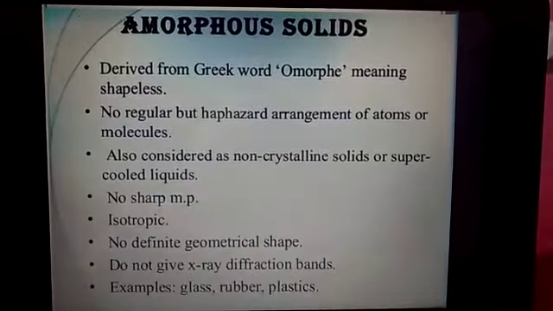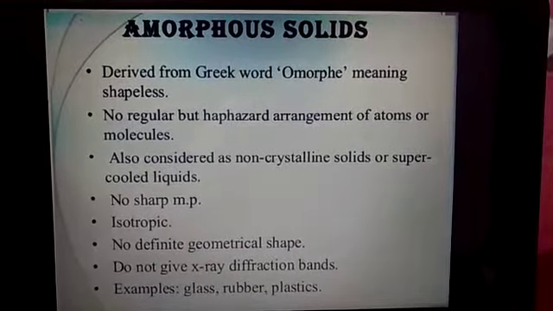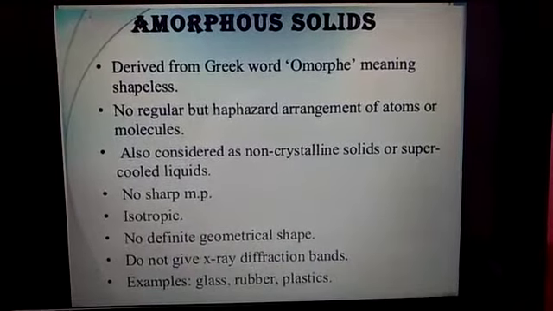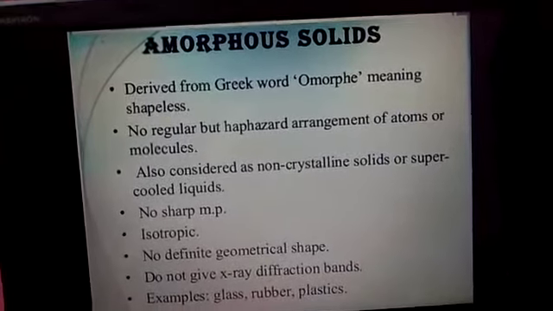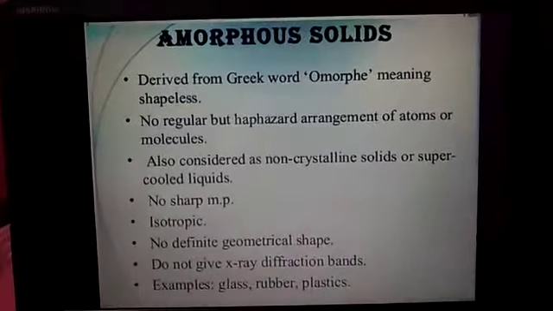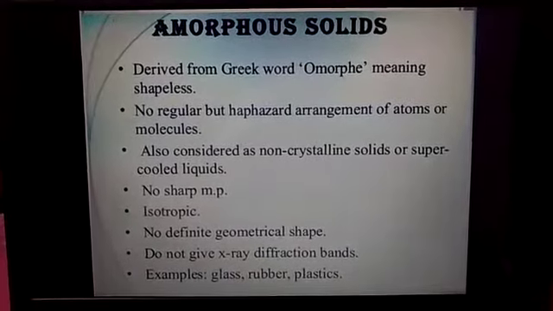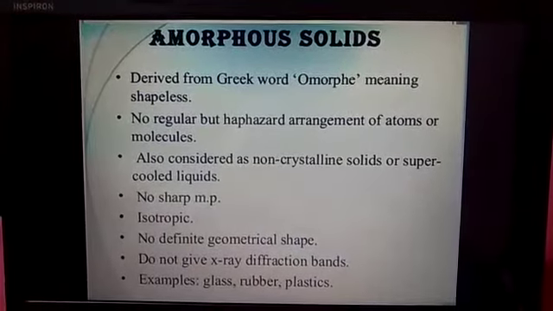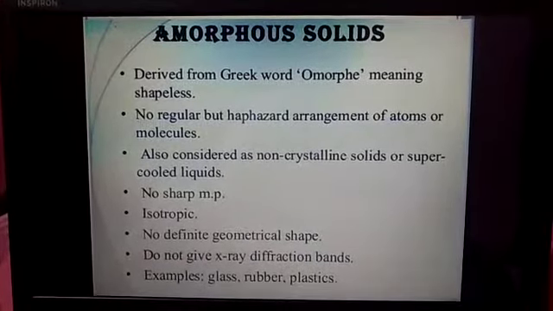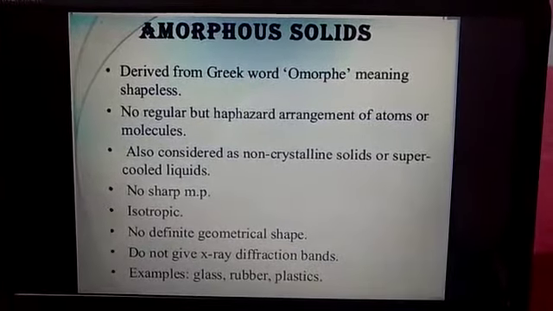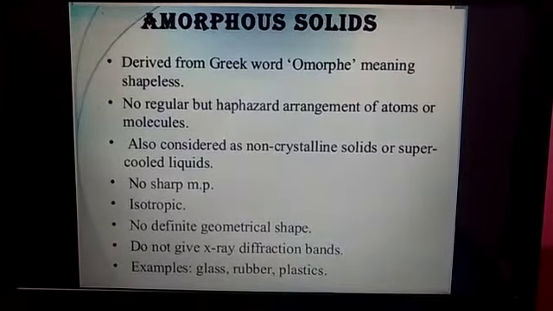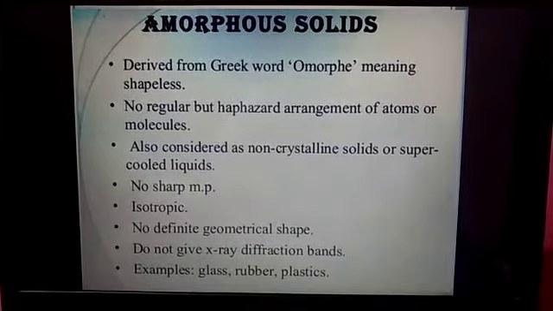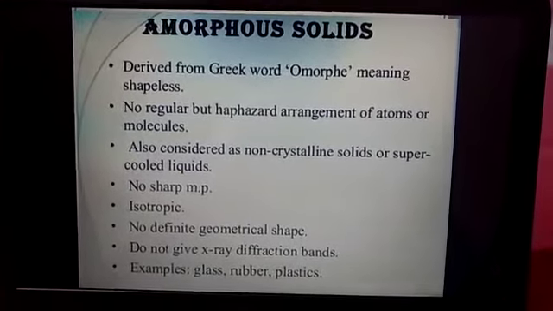Next, that is cleavage with knife. When a crystalline solid is cut with a sharp knife, we get clean cleavage edges, whereas in case of amorphous solid, irregular edges are obtained. Heat of fusion. The crystalline solid possesses a definite heat of fusion, whereas amorphous solid does not possess a definite heat of fusion. Cooling curves. The cooling curve of the amorphous solid is smooth without any break, whereas in the case of crystalline solid, the cooling curves are not smooth.